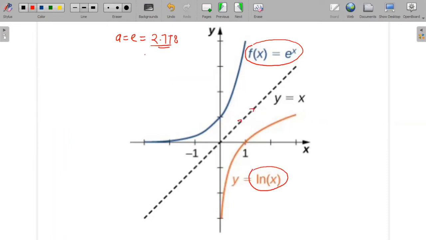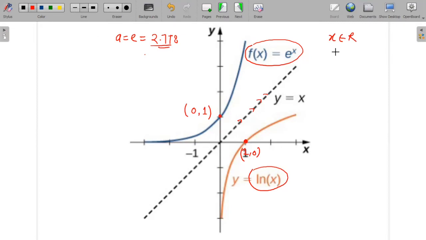In the mirror, y equals x. That means for the input x equals 1, if I'm getting a 0 in the graph of y equals ln x, then for x equals 0 as the input, I'll end up getting 1 as the output. That means for the exponential function, I am free to choose any value of x.